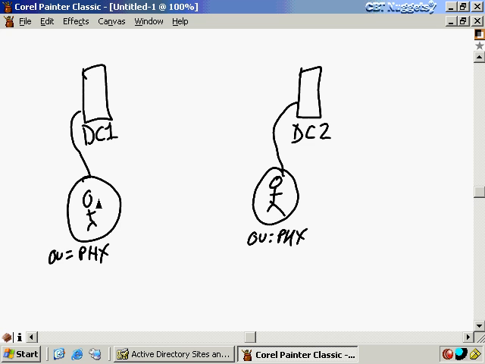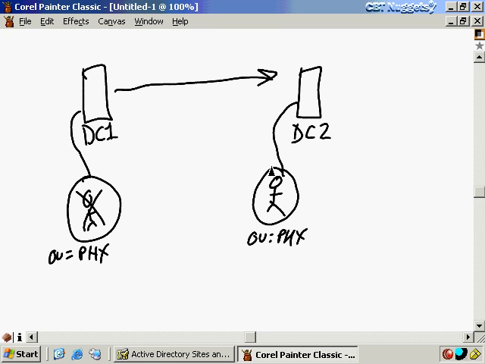See, the key here is you've got to remember that these user accounts all have version numbers. Remember we saw that in Replmon a little while ago. Well, on this domain controller, if I delete my user account right here out of this Phoenix OU, it doesn't actually delete the account. Because if it did delete the account and totally eradicated it, then how would it replicate to domain controller 2 that it's now deleted that account? It has nothing to send over there. It's just a nothing.